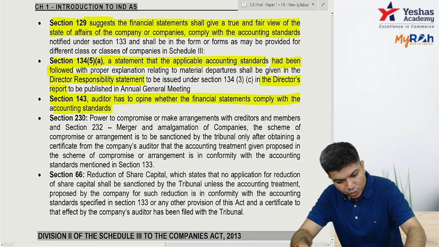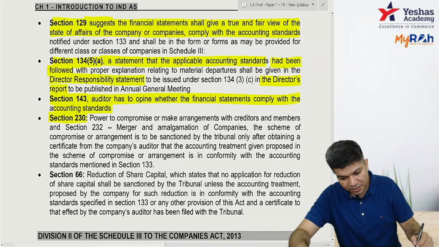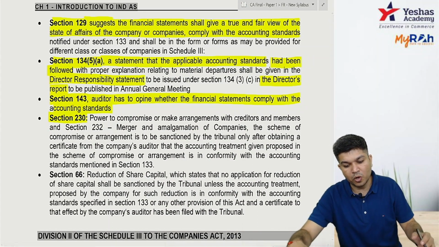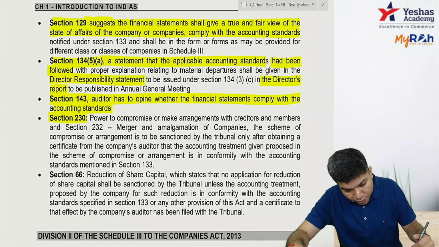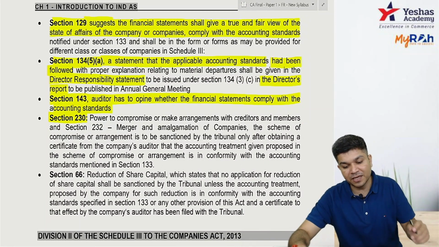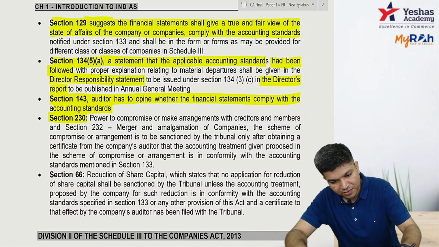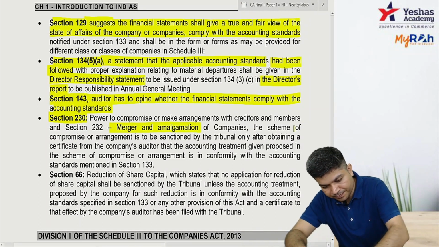Okay, section 230 is basically related to compromise arrangement, that's amalgamation, merger. The scheme of amalgamation or merger sanctioned by the tribunal, its accounting is in conformity with accounting standards. This talks about mergers, acquisition, the scheme.